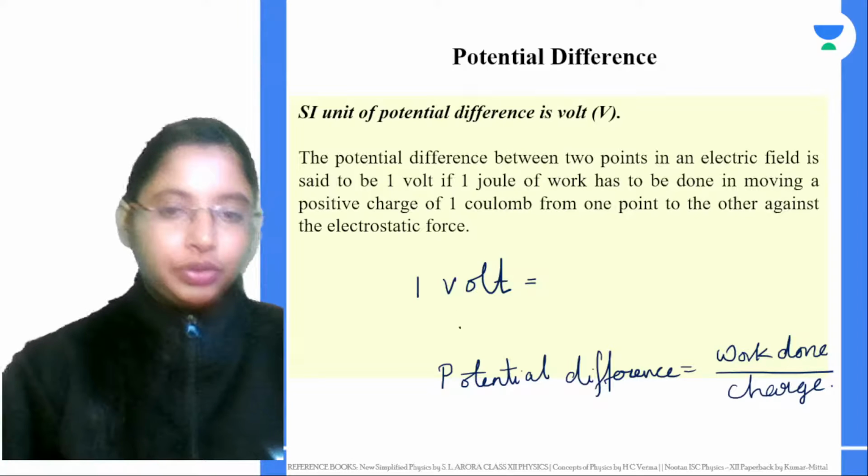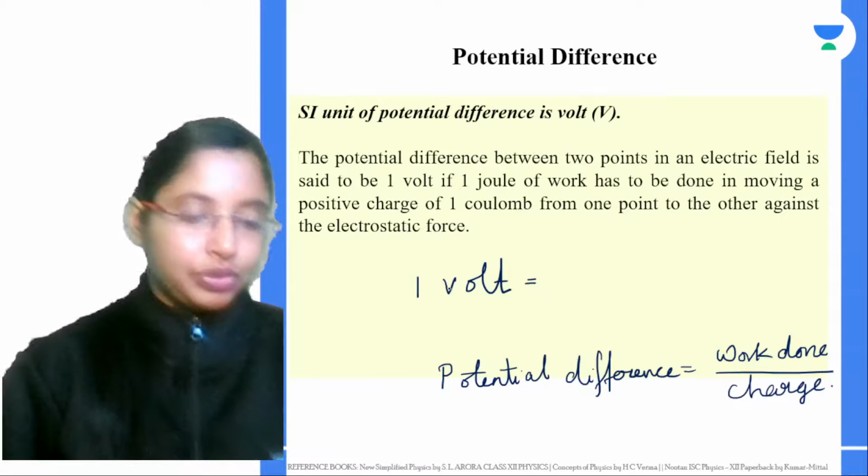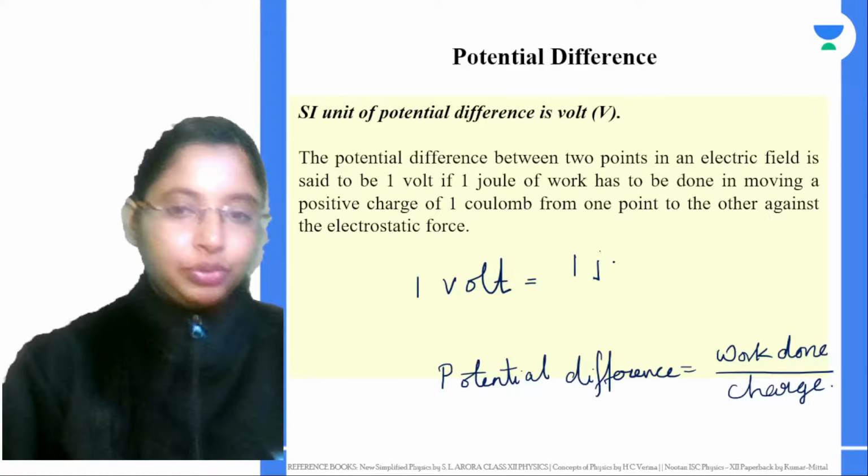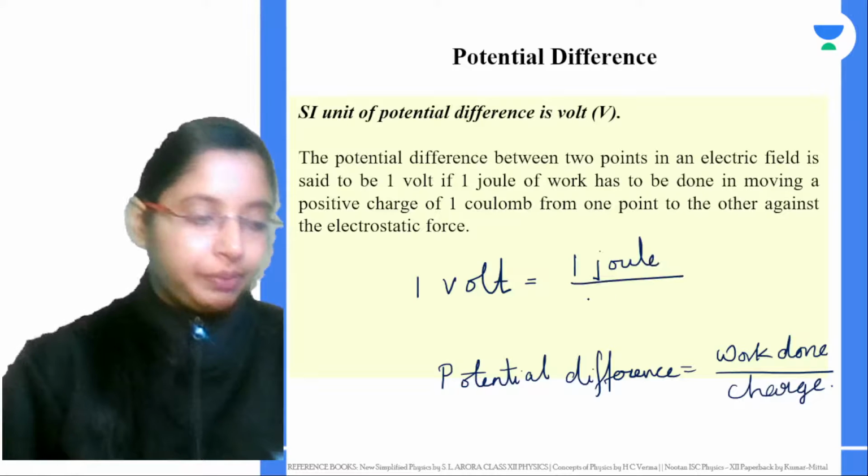So what is the unit of potential difference? Volt. Volt will be equal to what? Work done is given in joules, so 1 volt will be 1 joule by 1 coulomb.